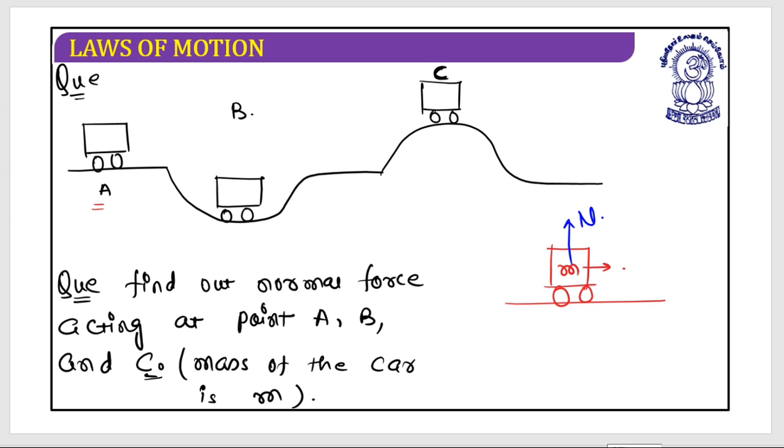One force is in the vertically upward direction, because this is in contact, it's a normal force. Another is mg. It is moving in the horizontal direction, so there is no movement and no acceleration in the vertical direction. As it is not having any vertical motion, we can write N is equal to mg. This is at point A.